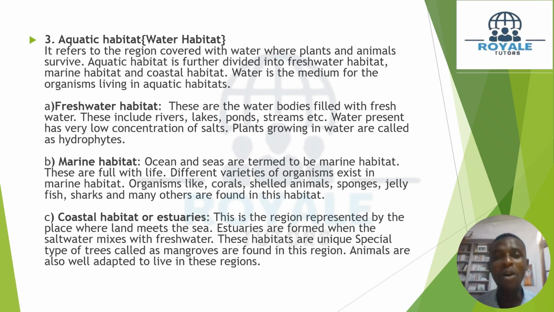We have organisms such as corals, shelled animals, sponges, jellyfish, sharks, and many more animals that can be found in this habitat.